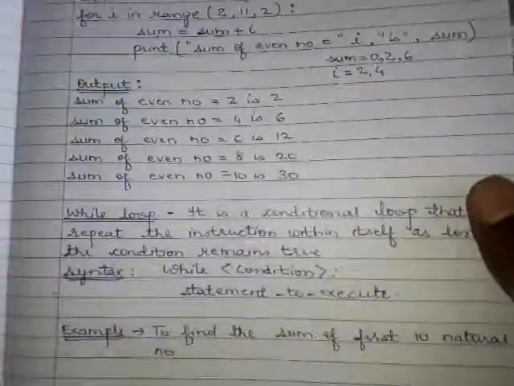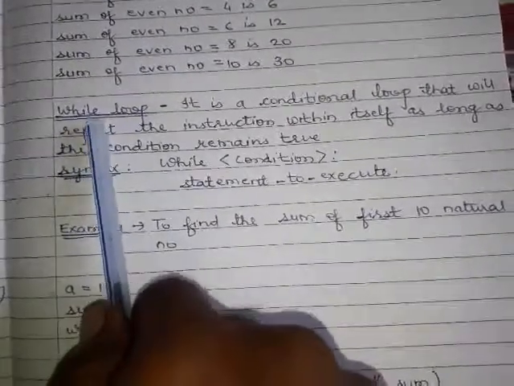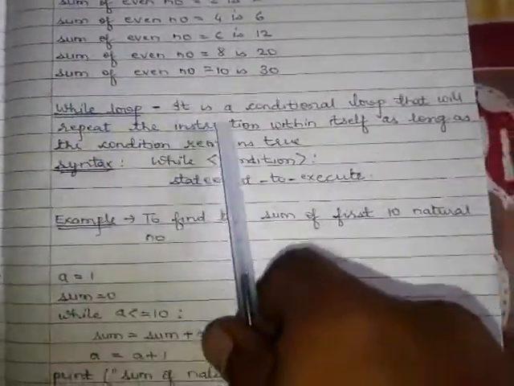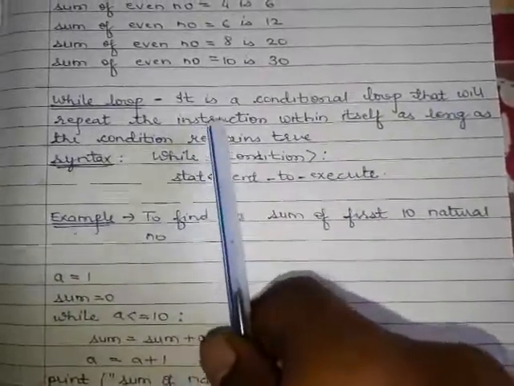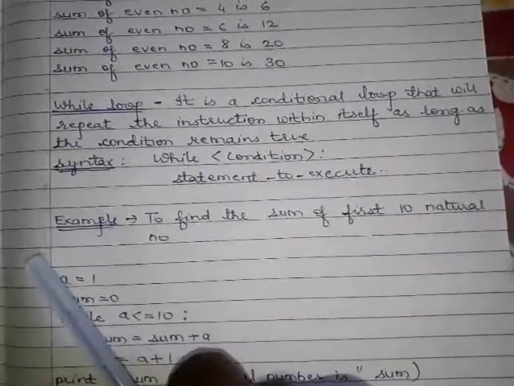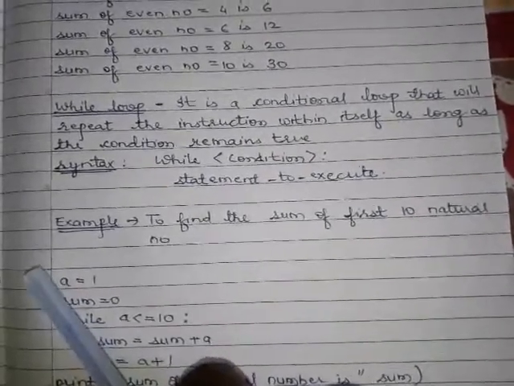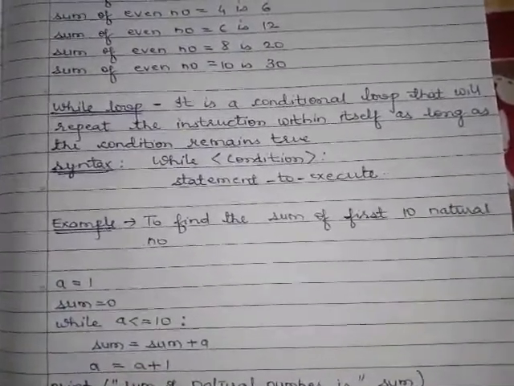You can see it. Now our last loop, the while loop. The while loop is the conditional loop that will repeat the instructions within itself as long as the condition remains true. It is a type of conditional loop which is based on a condition, and it will repeat the execution of the statements until the condition is true. Otherwise it will be terminated.